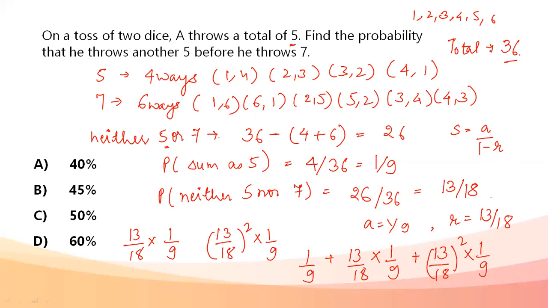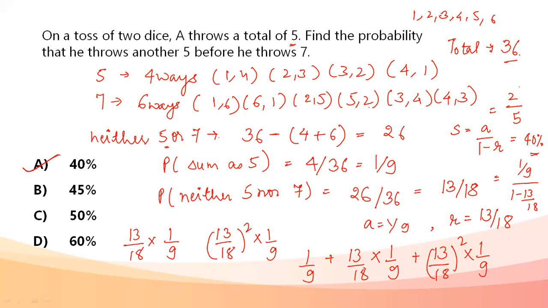It will come out to be 1 upon 9 divided by 1 minus 13 by 18. On solving this, it comes out to be 2 by 5, and 2 by 5, when we convert into percentage, becomes 40%. So the answer to this question is A, 40%.